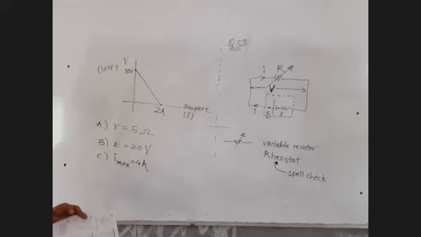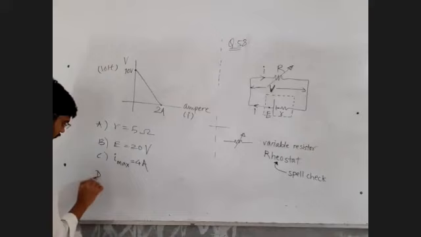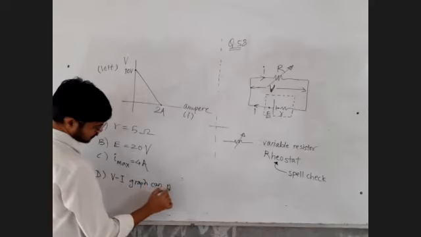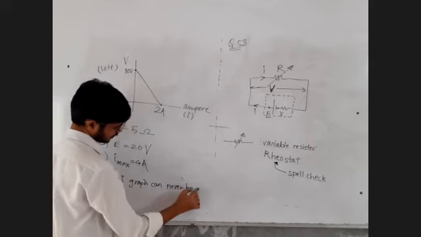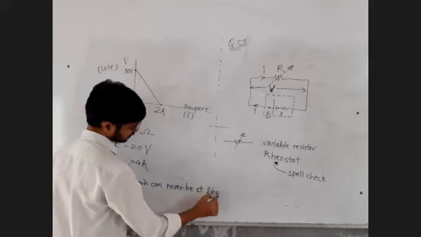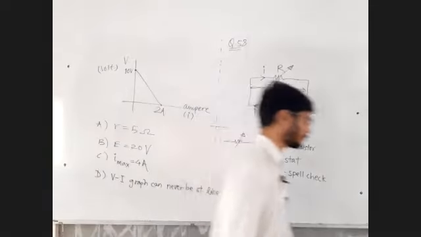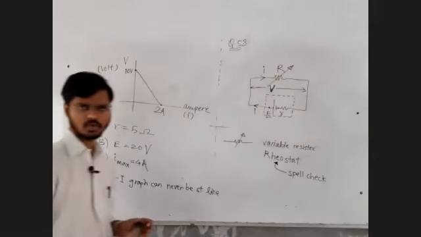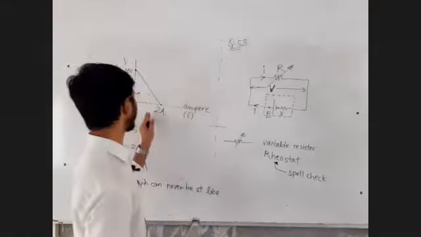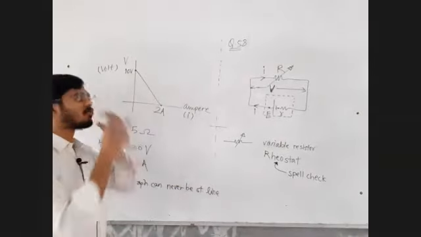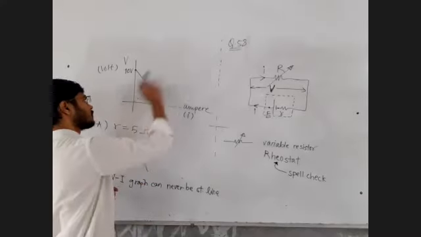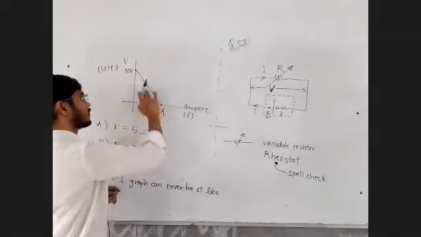VI graph can never be the straight line as shown in the figure. V versus I graph can never be a straight line. We know V is equal to IR is Ohm's law, so it can be the straight line. But that graph is not like this, not passing through origin. It is something different. Okay, let it be.